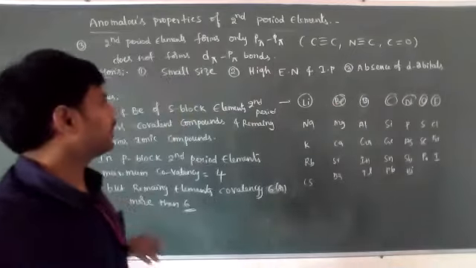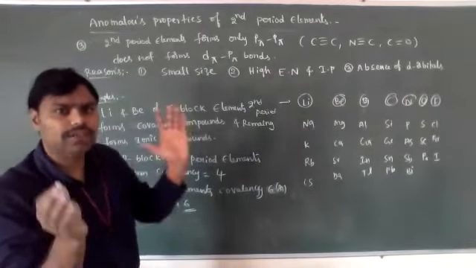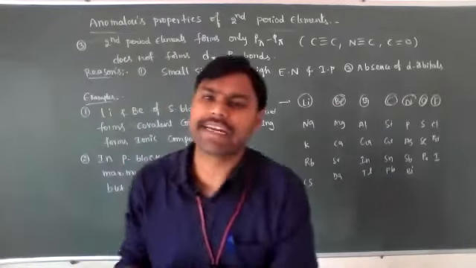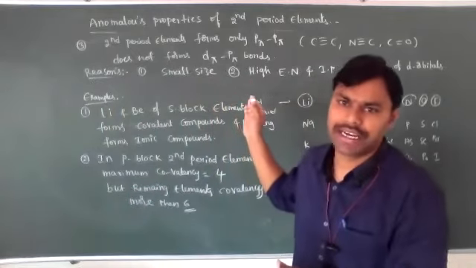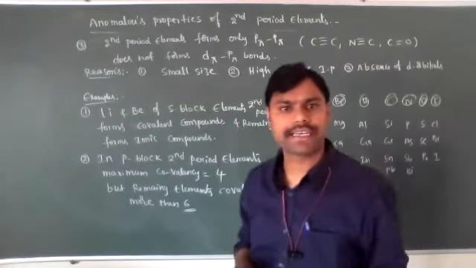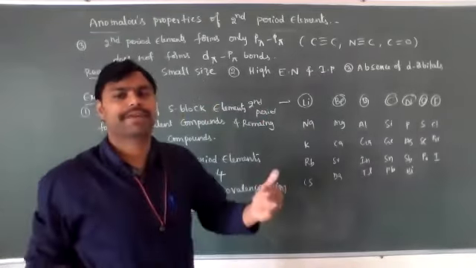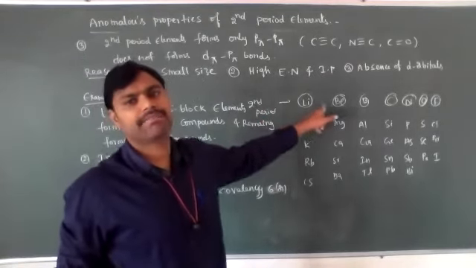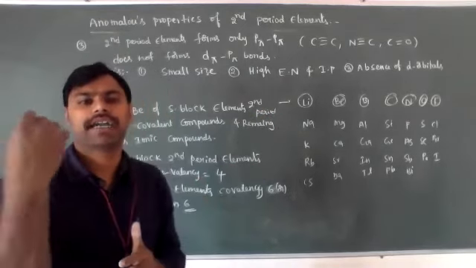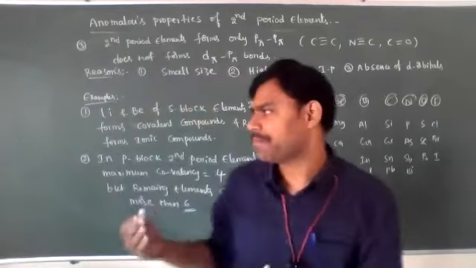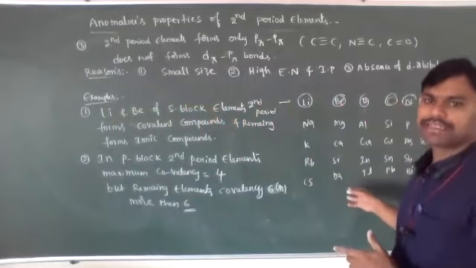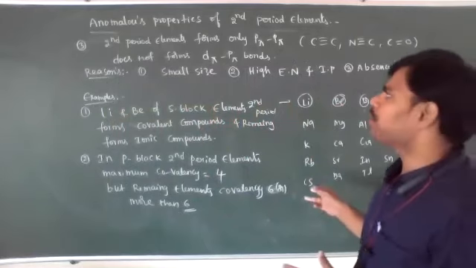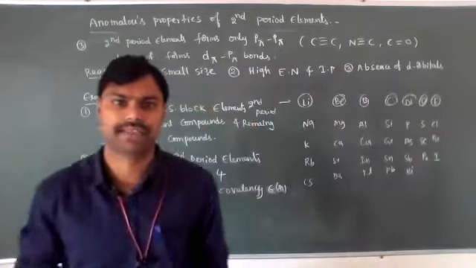These are the main important reasons. Due to these reasons, in every group, the second period elements in the s and p block have properties different from the remaining elements of the same group. Those are called anomalous properties of second period elements.